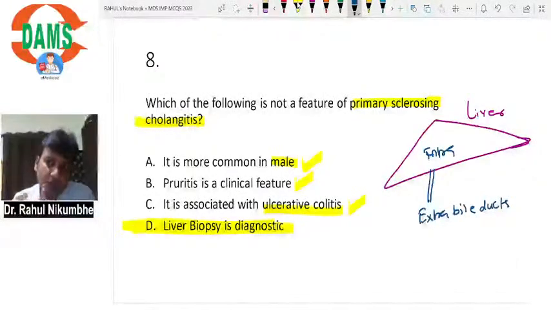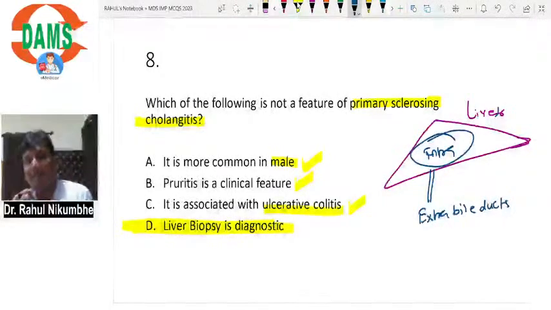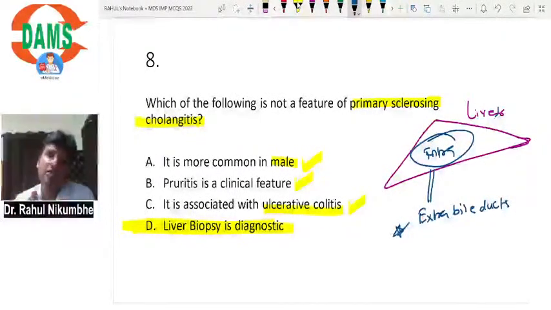If I want to confirm the diagnosis, I want to scan the whole biliary duct system. If I do liver biopsy, I can comment only about intrahepatic ducts, not extrahepatic ducts. So liver biopsy is not diagnostic. What is diagnostic? ERCP, MRCP. These are the diagnostic tests for primary sclerosing cholangitis.